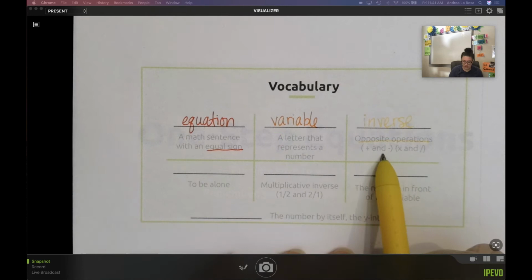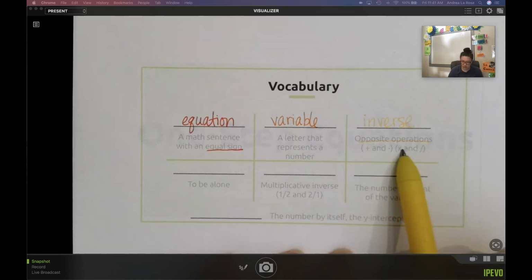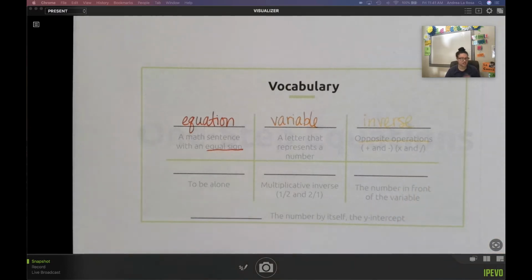So that's like addition and subtraction. Those are opposite operations. They undo each other. Multiplication and division, those are opposite. Those are inverse operations that undo each other.